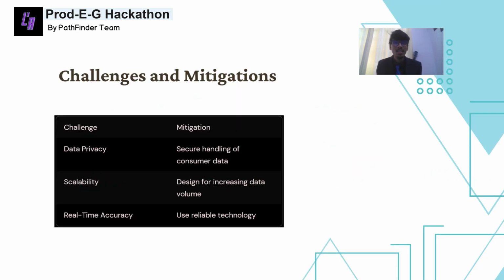So the challenges that can come with this machine learning model: one is data privacy. If a person is giving his household size, how many appliances he is using at his home, that can be a big challenge to secure their data. The scalability, like designing for increasing data volume. We have generated random data of 100 persons, but if we are working with thousands of people's data, or lakhs of people's data, and training the machine learning model using the past 10-year data, then that will be a challenging task.